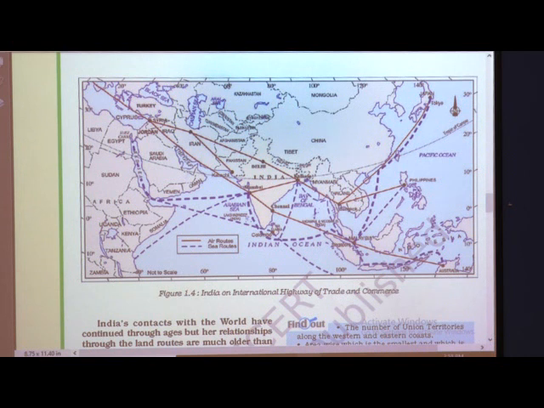On the other hand, the influence of Greek sculpture and the architectural style of dome and minar from the West to West Asia can be seen in different parts of our country. The Mughals entered India through Iraq and Iran and covered Delhi and northern India.